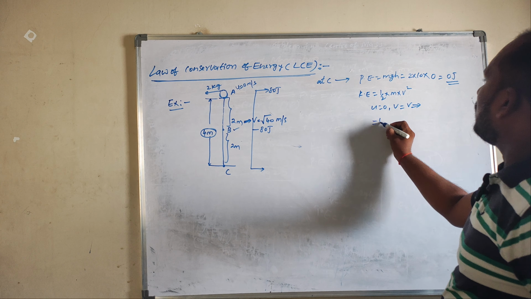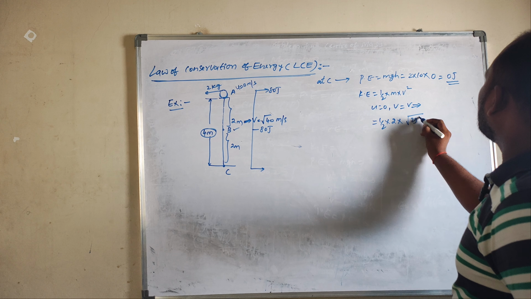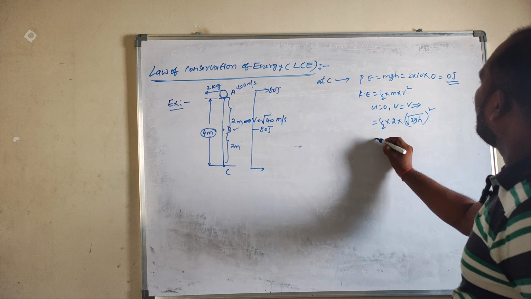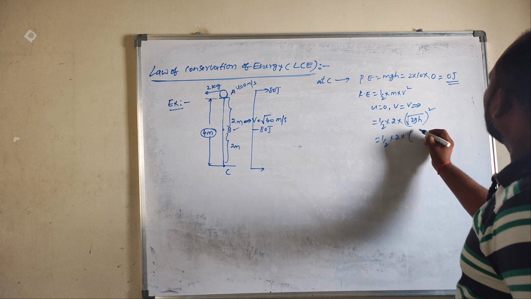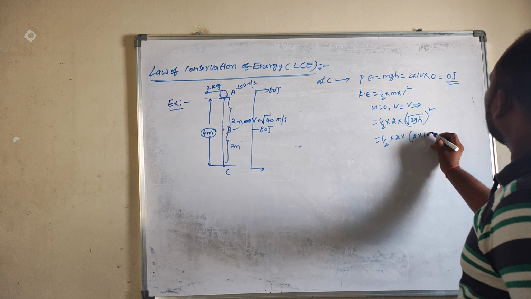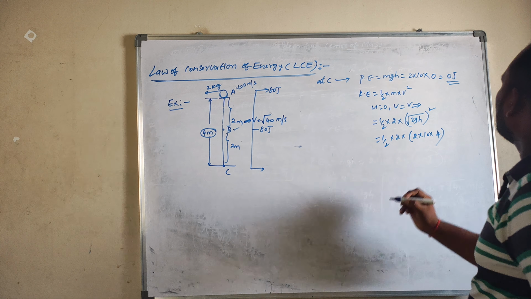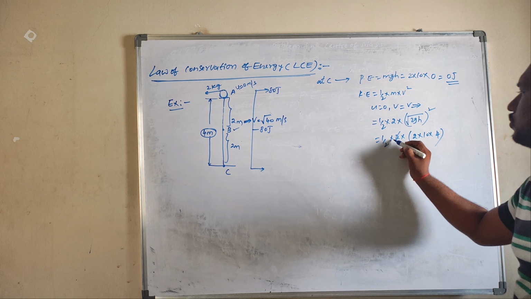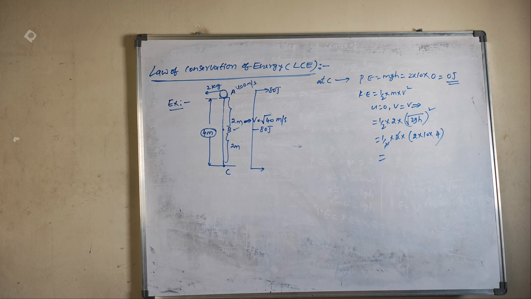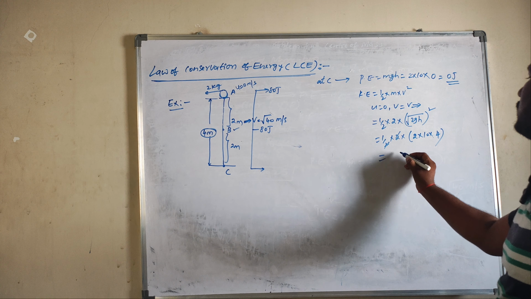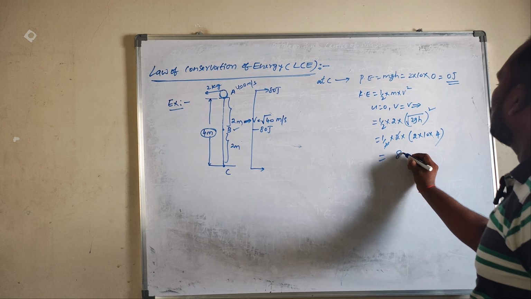So according to that, half into M. M means 2. The square root cancels against the square, so root of 2GH whole squared. Half into M, M means 2. 2 into G means 10, what is the height? 40. So the 2 cancels. What do I have? 2 into 10 is 20, into 40, how much? 80 joules. So we will get 80 joules.